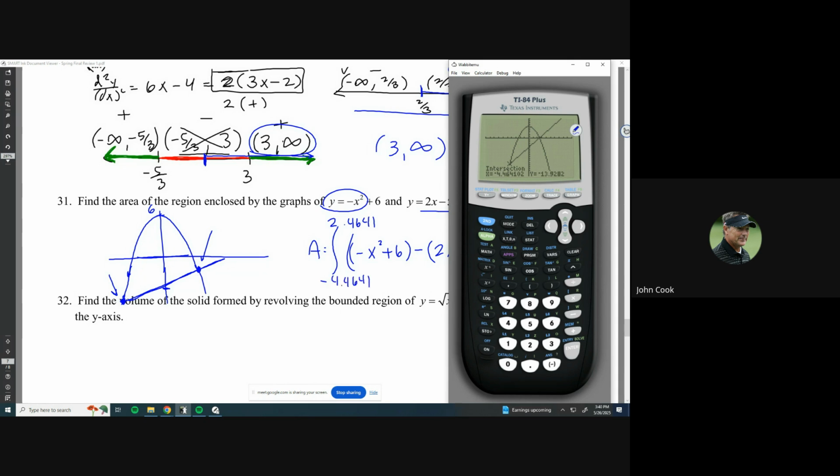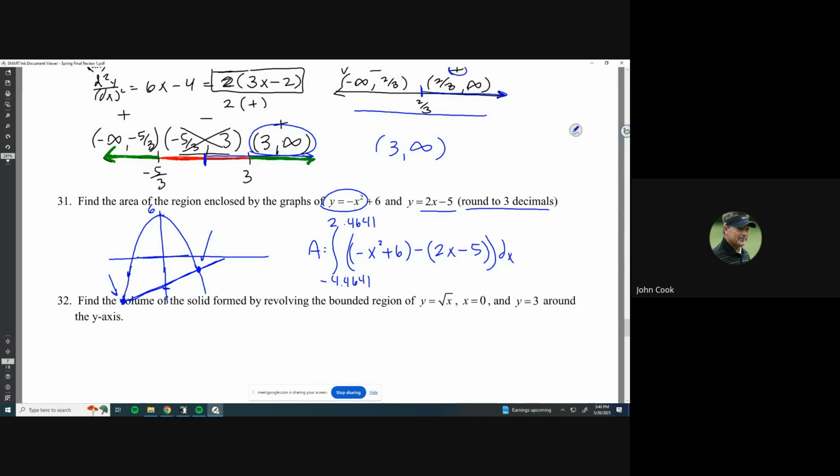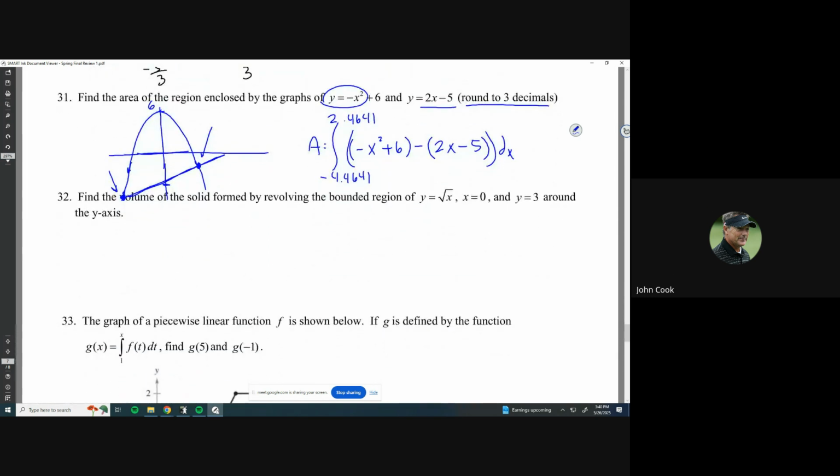Okay, and then calculator time, and then round to 3 decimal places. So that's number 31. I'll let you do that. Just use math 9 at this point. Find the volume of the solid formed by revolving the bounded region of y equals square root of x, and then x equals 0, y equals 3 around the y-axis.